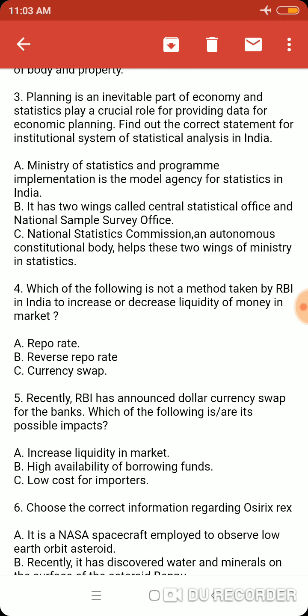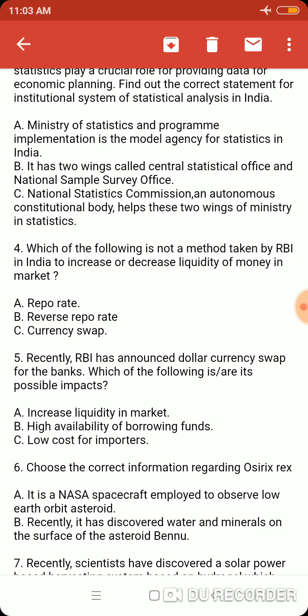Option A. The Ministry of Statistics and Programme Implementation is the nodal agency for statistics in India. Correct. It has two wings called the Central Statistical Office and the National Sample Survey Office. Correct. The National Sample Survey Office does almost all the surveys of data, and the Central Statistical Office works to coordinate that data. Option C. The National Statistics Commission, an autonomous constitutional body, helps these two wings of the ministry in statistics.